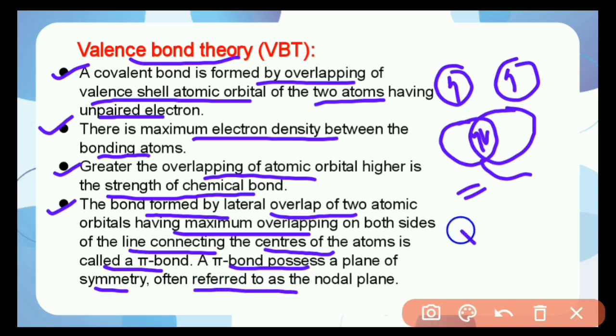So pi orbitals generally overlap sidewise and form a pi bond, and the plane through the centers of the atoms is called the nodal plane, which is a plane of symmetry.